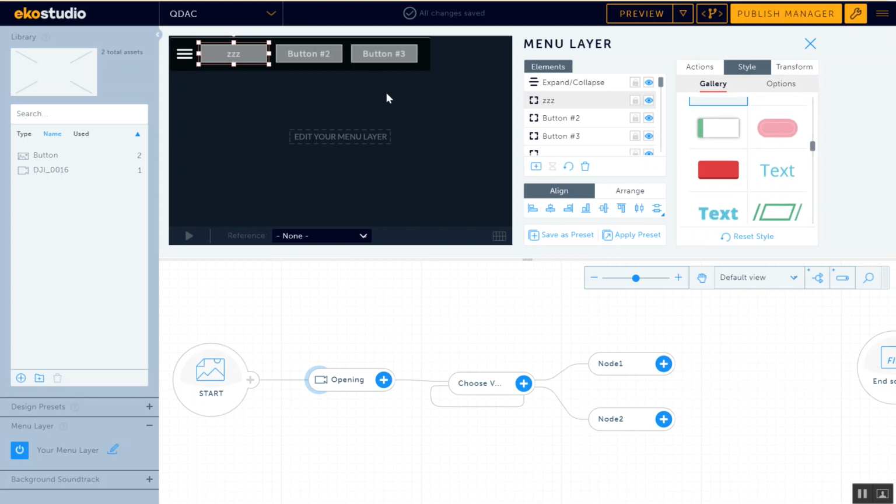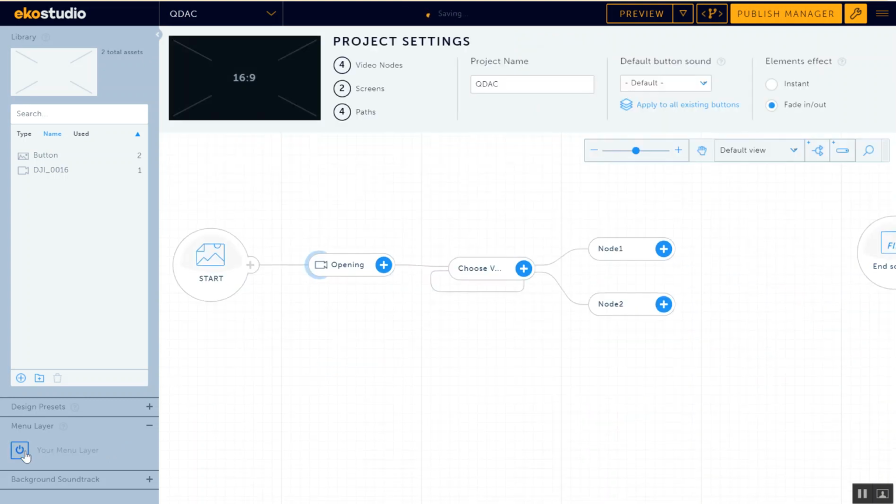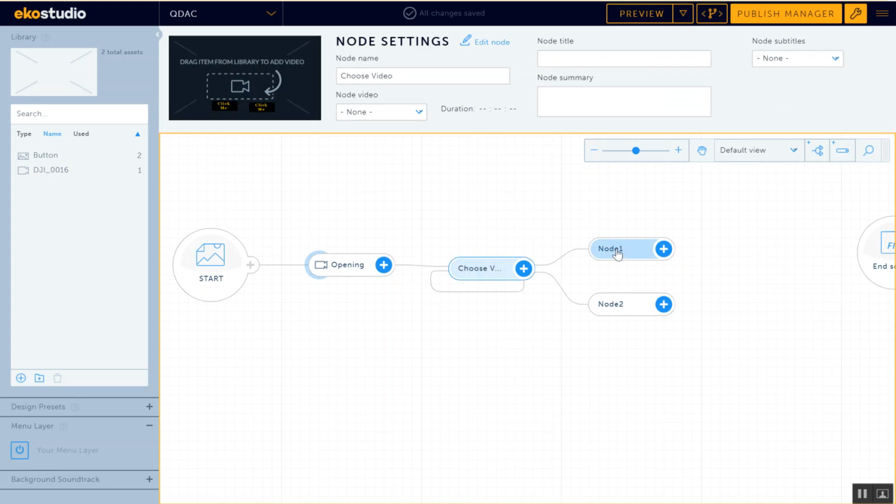Now this is only if you want a menu where you can jump to one of the many nodes directly, okay? I've turned it off. So for now, I've turned the menu off. But you can have 20 nodes and your menu can jump to 20 places. Now when you come here, you have two branches. I'm going to construct this tree for you in a second.